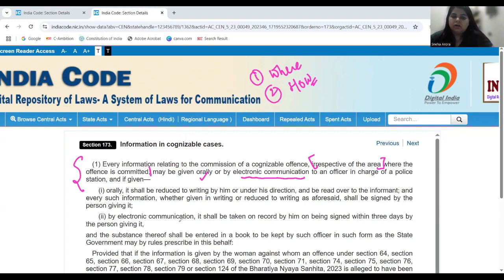If given by electronic communication, it shall be taken on record by him on being signed within 3 days by the person giving it.